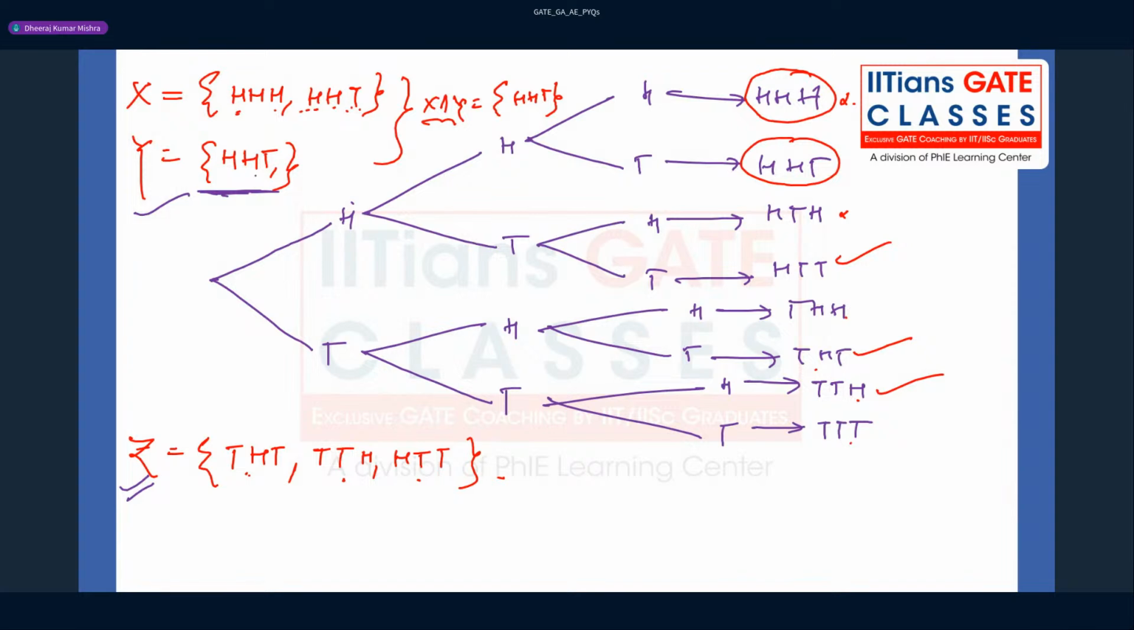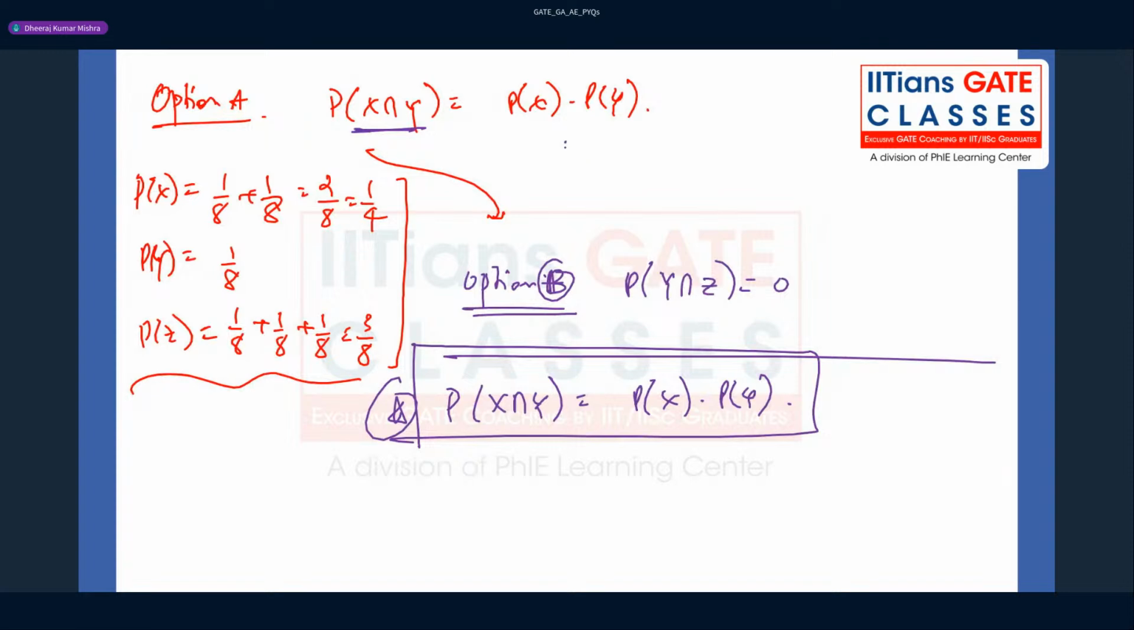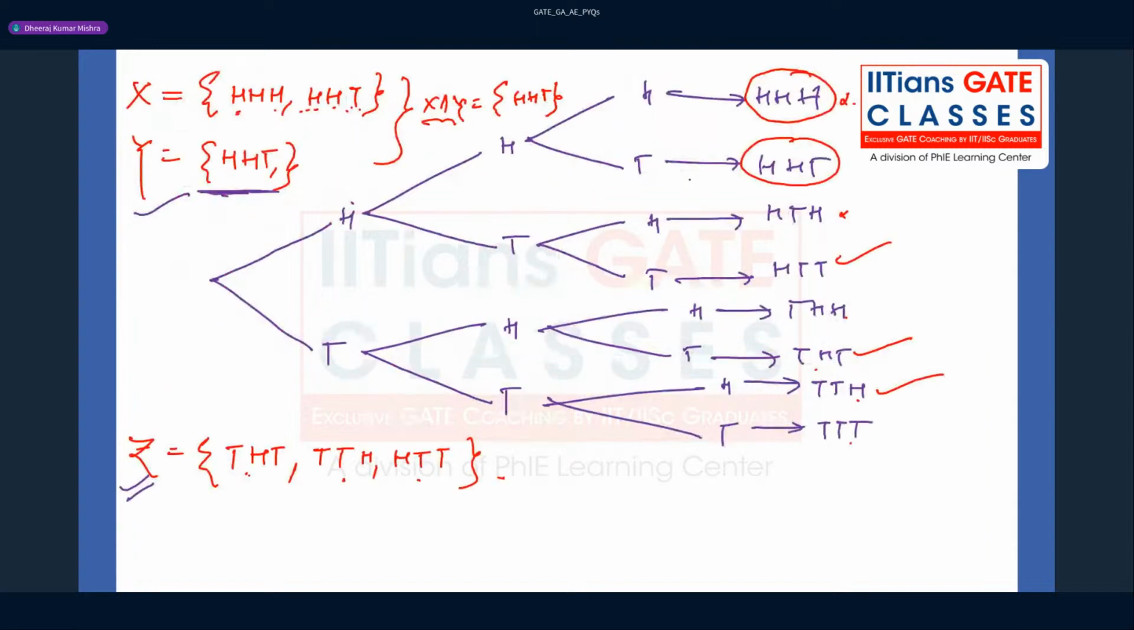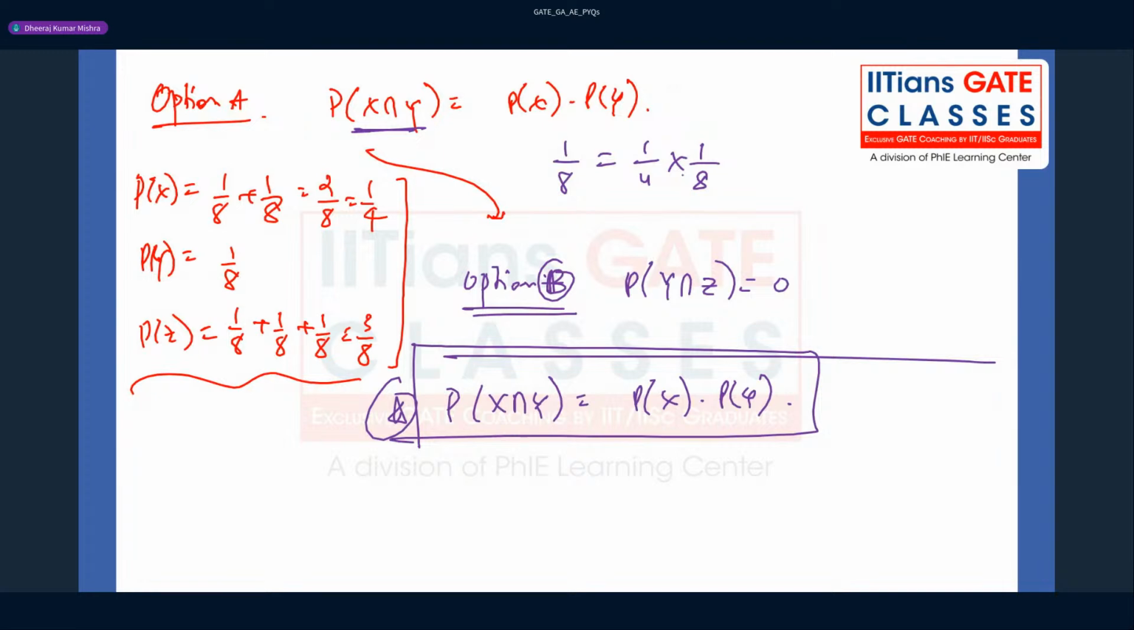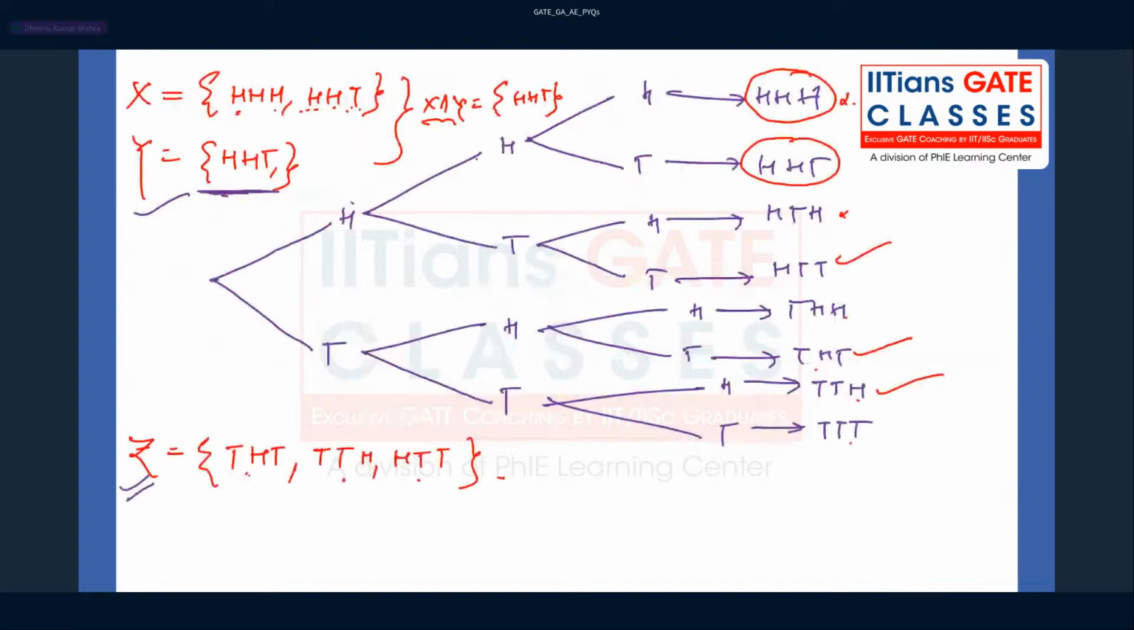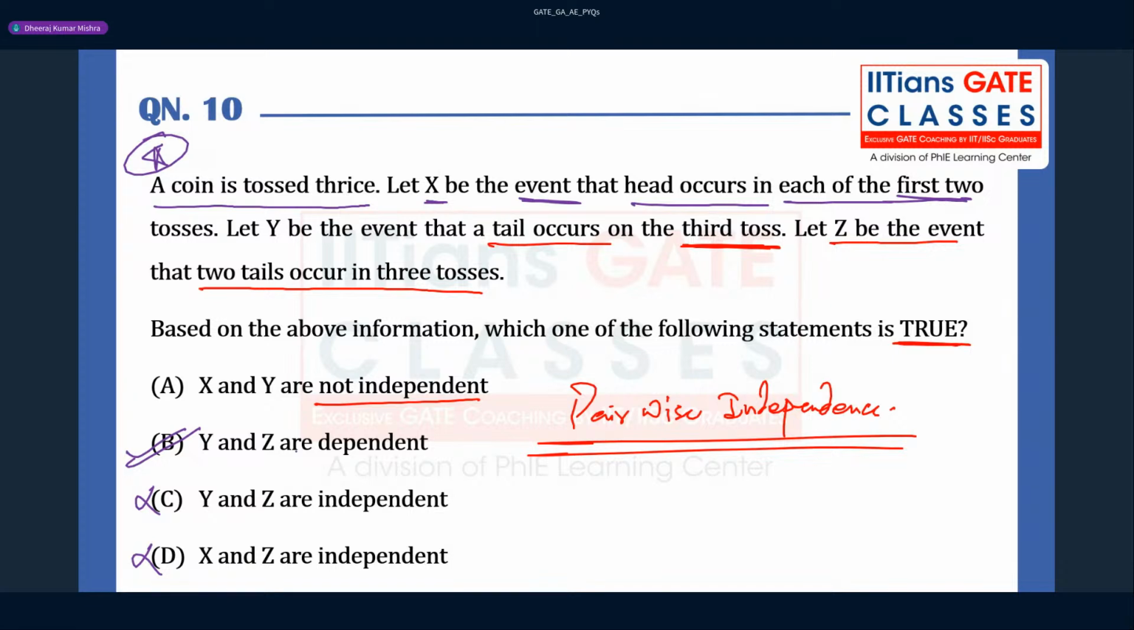What is the common probability in this case? That is nothing but HHT, right? So 1 by 8, and the product is 1 by 4 into 1 by 8. So 1 by 8 is not equal to 1 by 4 into the probability of Y, which is 1 by 2. So they are not equal, which means they are dependent. Okay, understood. So here Y and Z are independent, right? So this option will be correct, according to the question.